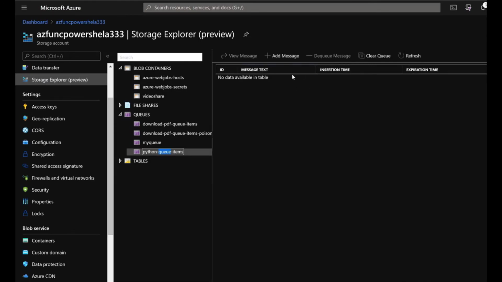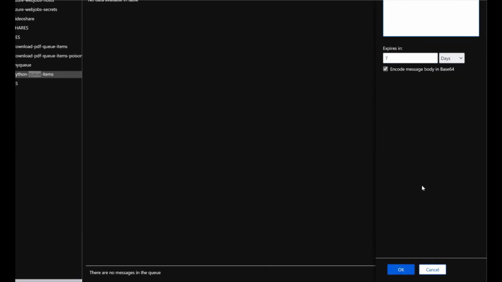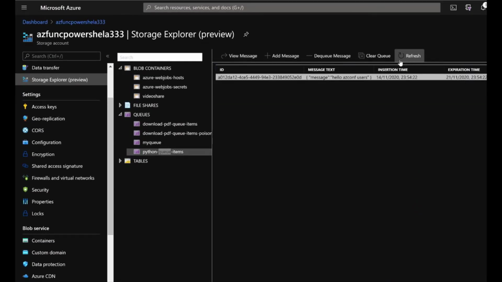Add a message. I'm gonna add some empty message. Okay, it should trigger now. We'll go and check whether it is triggering properly.